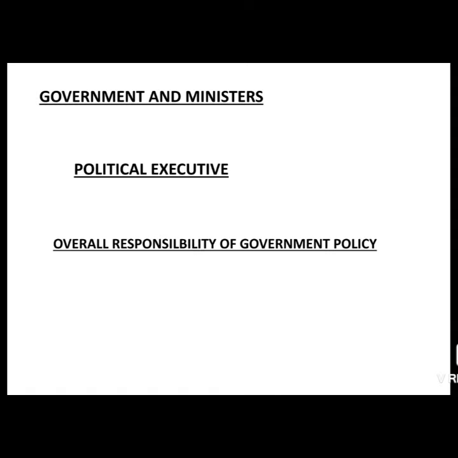When it comes to the executive branch, which includes the head of the government and their ministers, it will be referred to as the political executive, and they have the overall responsibility of the government policy.